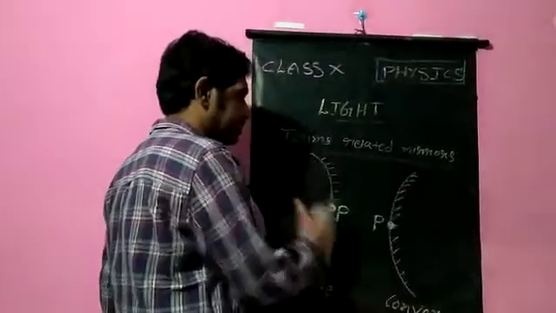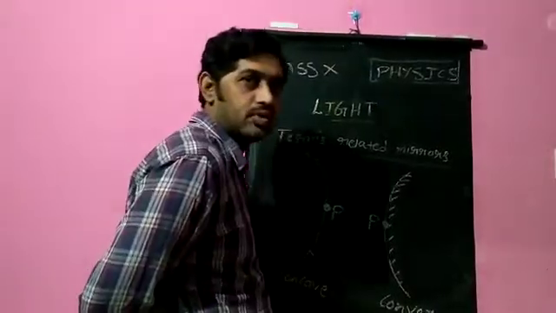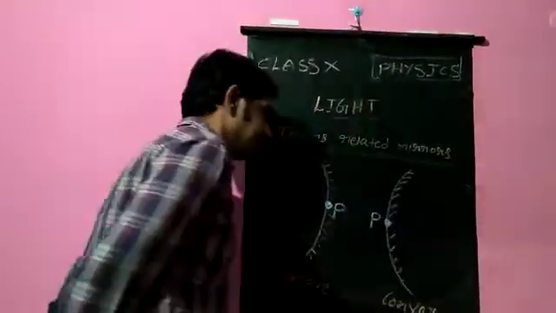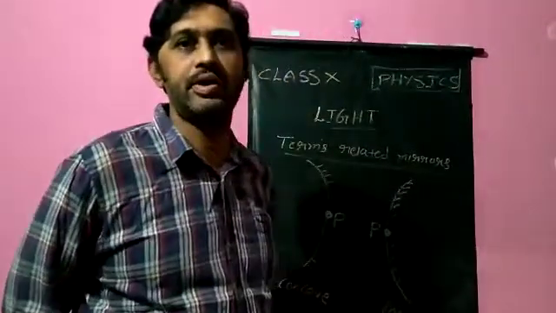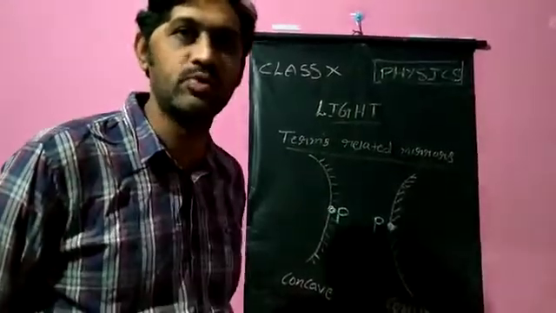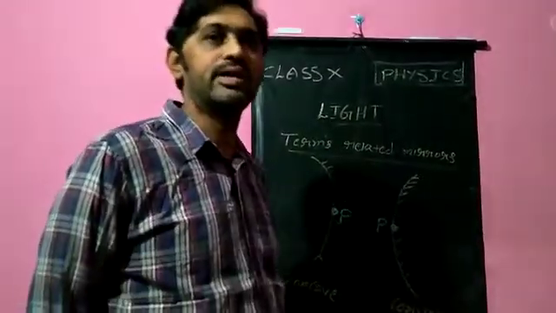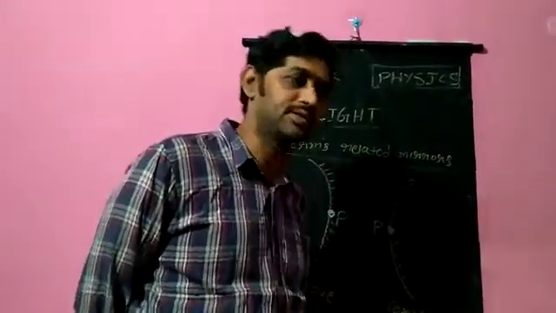Even if it is possible, if you draw these figures in a notebook, that will be helpful for you. The definition by words I am saying, but diagrammatically you need to know in that mirror where is the pole, where is the focus, where is the focal length, where is the center of curvature, where is the radius of curvature, and all like that.